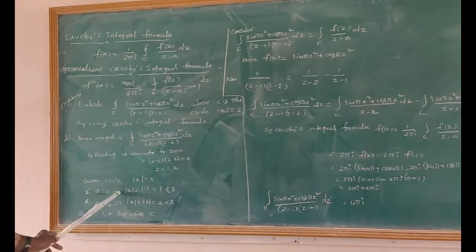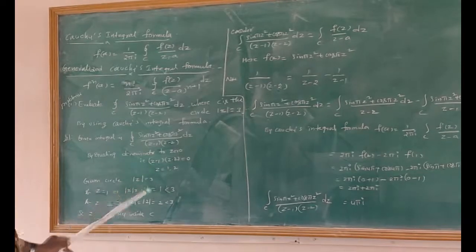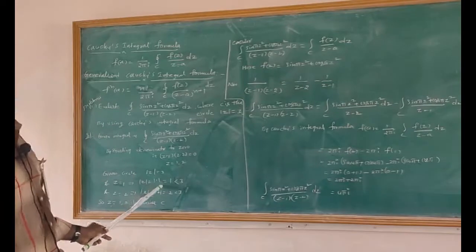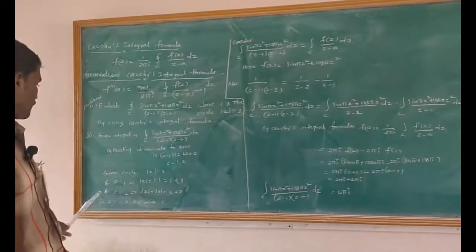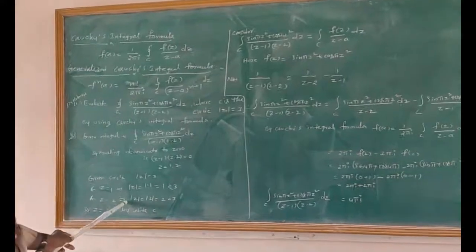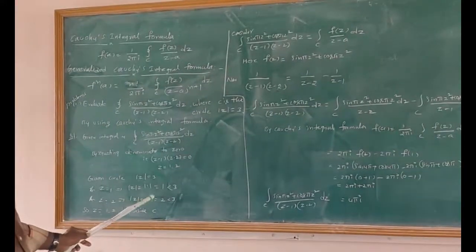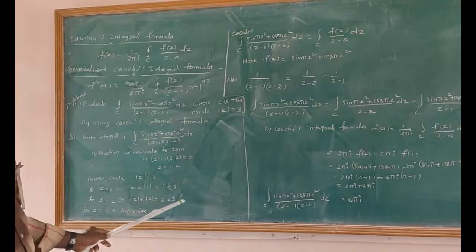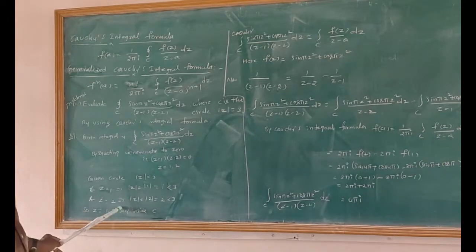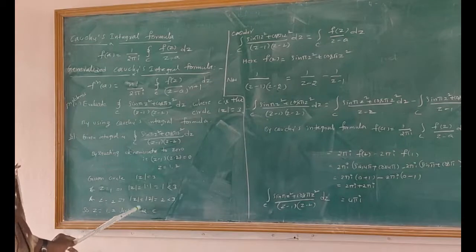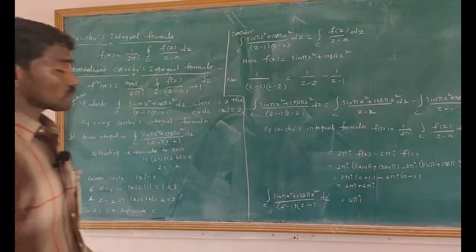If z = 1, then |z| = 1, which is less than 3. If z = 2, then |z| = 2, which is also less than 3. So z = 1, 2 lie inside the circle.